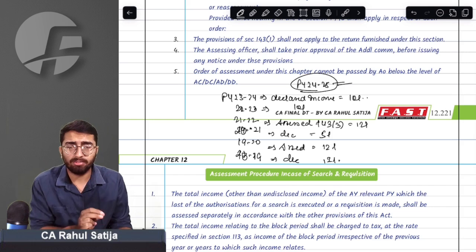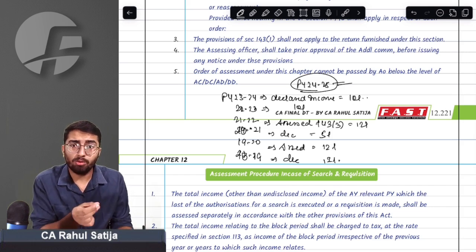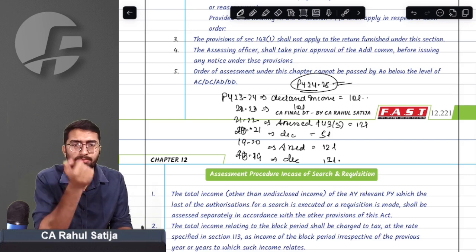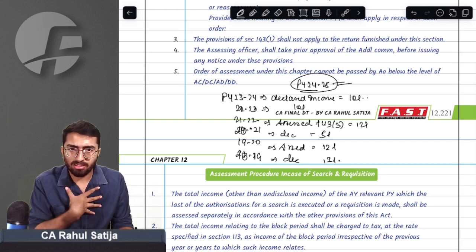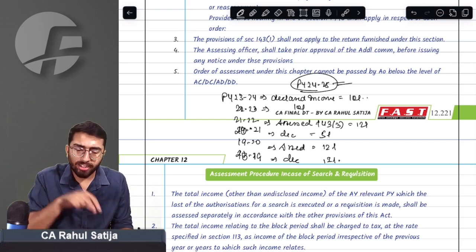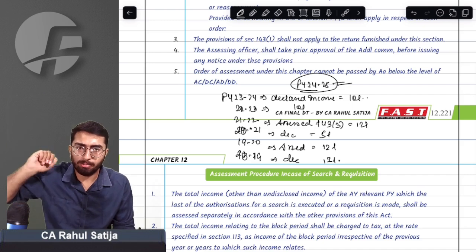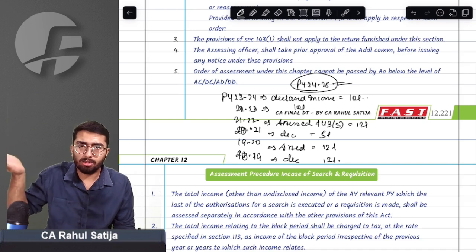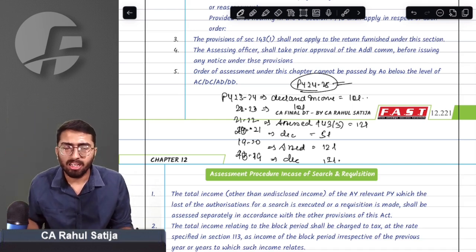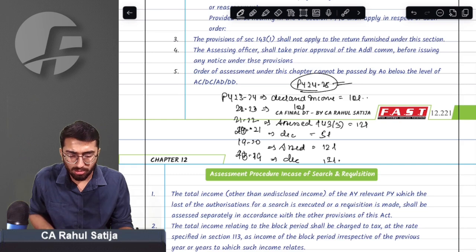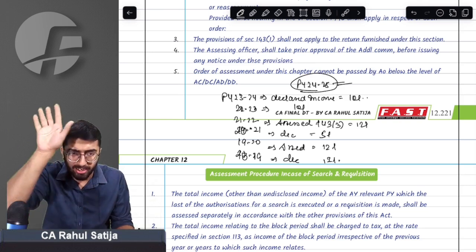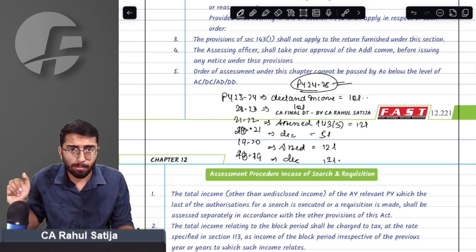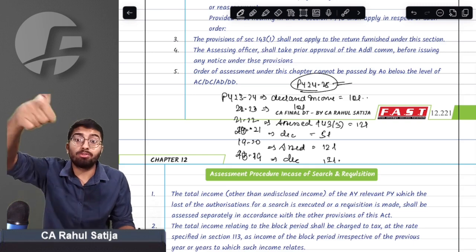How will block income be determined? First of all, you have to find out the undisclosed income that the assessee declares himself. For example, search occurred in my premises. I already know what information the department already has. So I am declaring extra assets that have never been disclosed. First of all, that information will be taken. For example, if I have already declared my house, this will not be declared again. I have already disclosed this house to the income tax department. So, for example, if I have a house at Lonavala, that undisclosed asset I have to disclose.